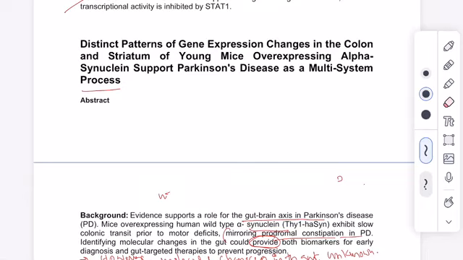Okay, next let us see another abstract. Coming to this abstract, the title of this paper is: A distinct pattern of gene expression changes in the colon and striatum of young mice overexpressing alpha synuclein supports Parkinson's disease as a multi-system process. They took the colon and striatum from young mice, found overexpression of this alpha synuclein protein, and are trying to see the distinct pattern of gene changes in these tissues.